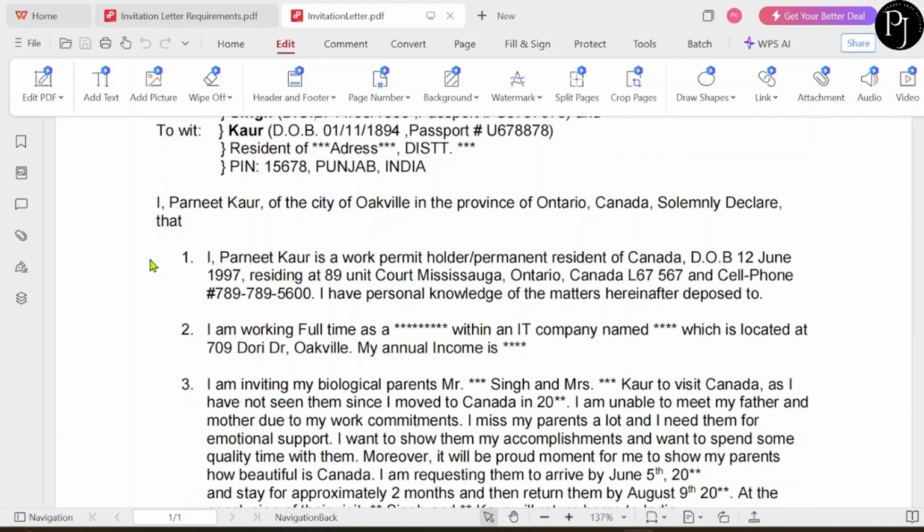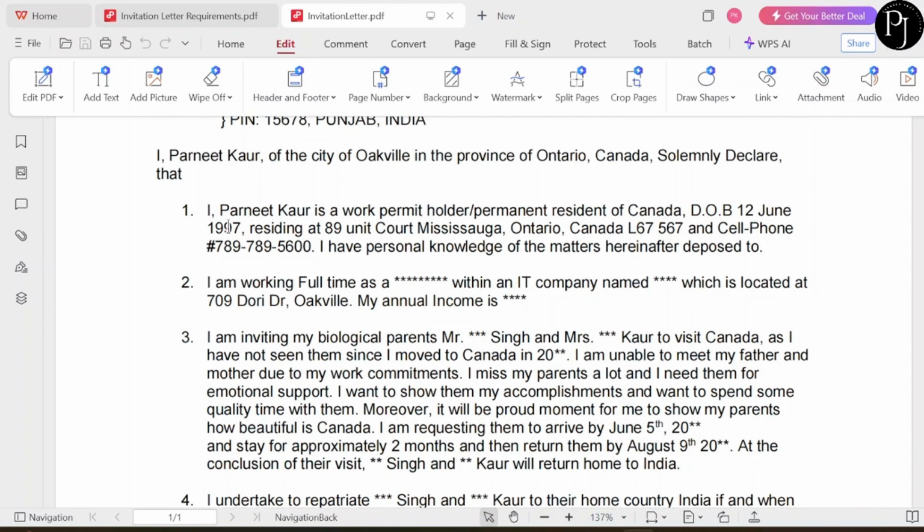Then I, Praneet Kaur, of the city of Oakville in the province of Ontario, Canada, declare that. Now this is the declaration that I'll be providing. Firstly, I included which permit I am on. Like I'm on the work permit, I have included this one. Then where I'm living, my birth date, everything, my cell phone number, all those things will be there in the